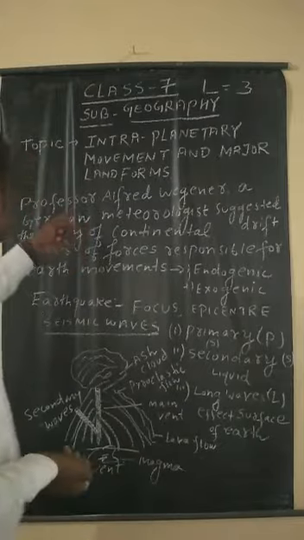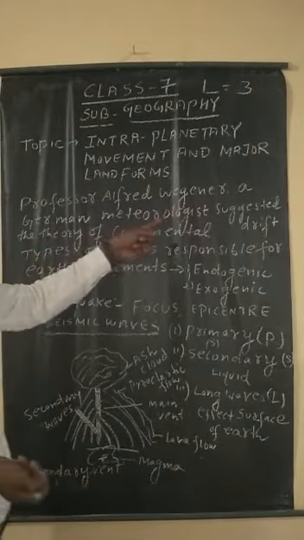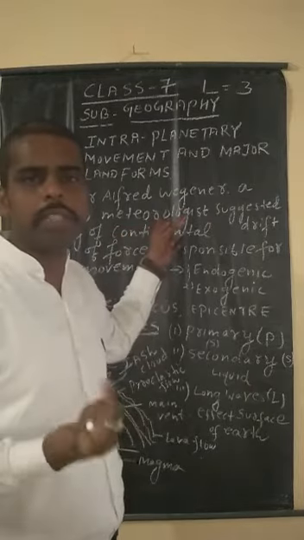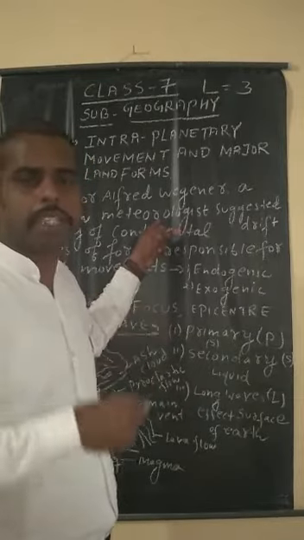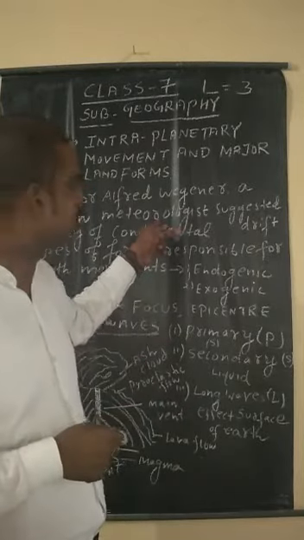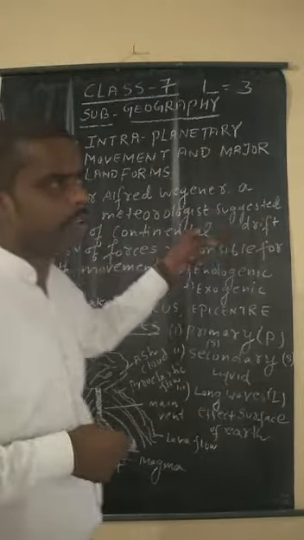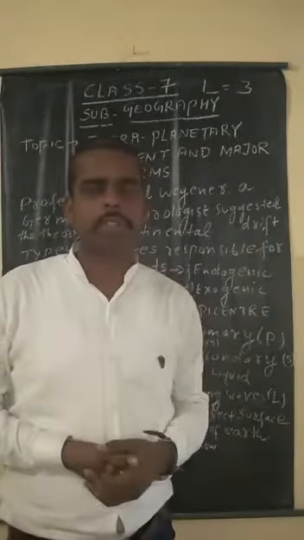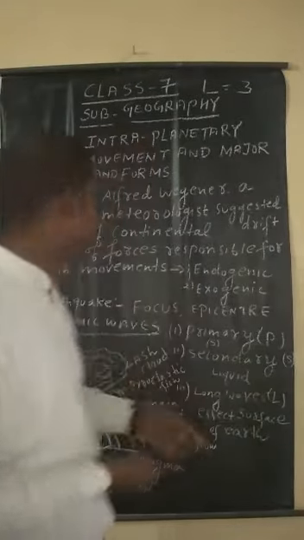Let's discuss Professor Alfred Wegener, a German meteorologist. Do you know what meteorology is? Those who study weather and give us forecasts about weather and climate conditions are meteorologists. Wegener suggested the theory of continental drift. In the theory of continental drift, there are two kinds: oceanic drift and continental drift.